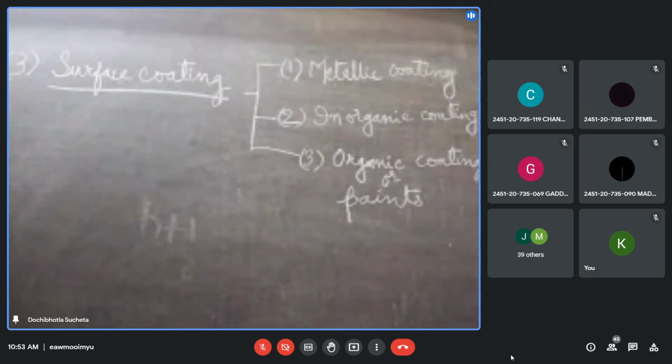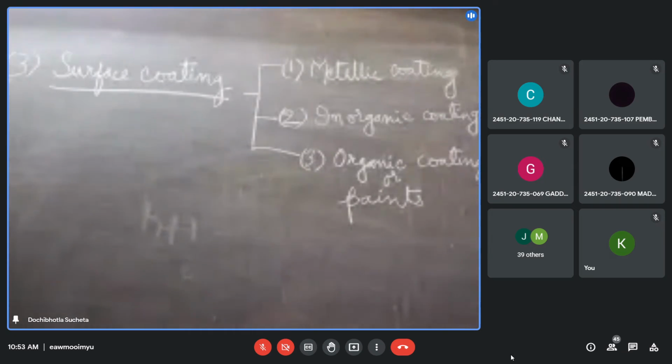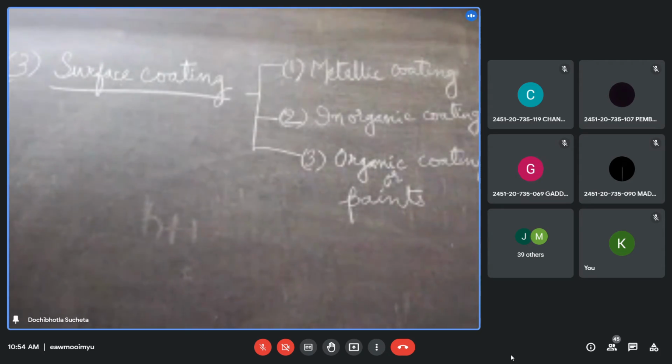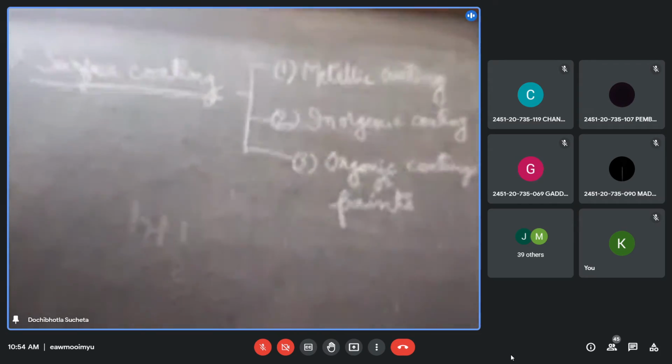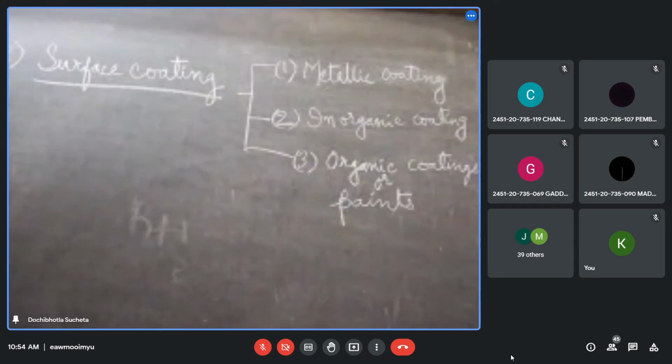That means on the base metal, that is the iron grill, I want to put some black paint or a white paint or the paint of my color choice. In which case, the base metal is covered with the coat material. So what is the key point in surface coatings?